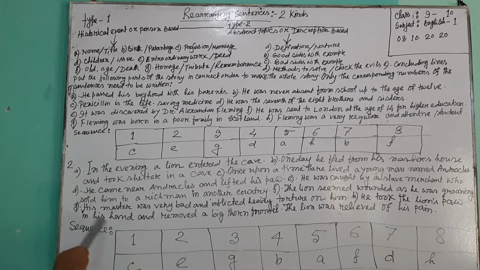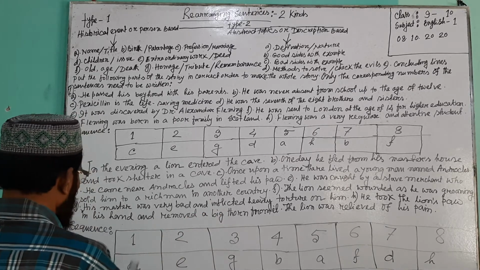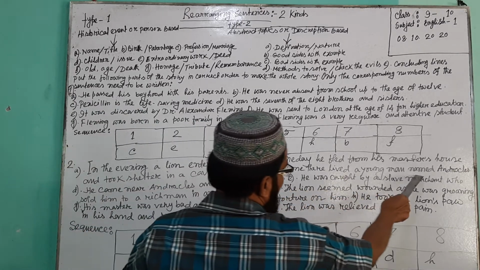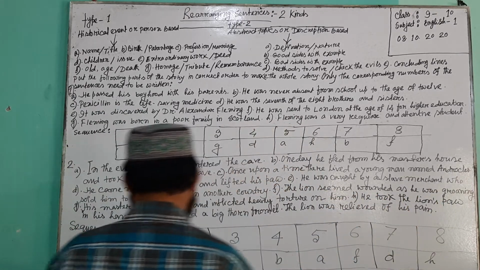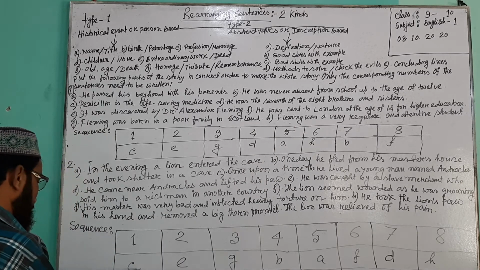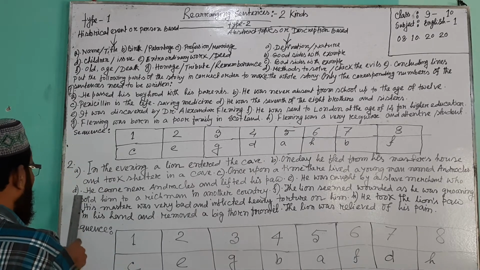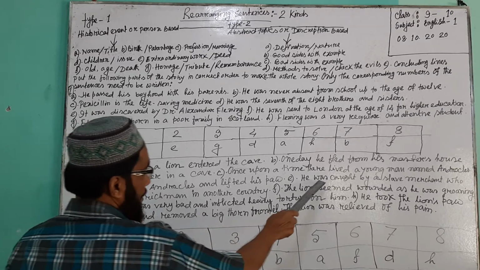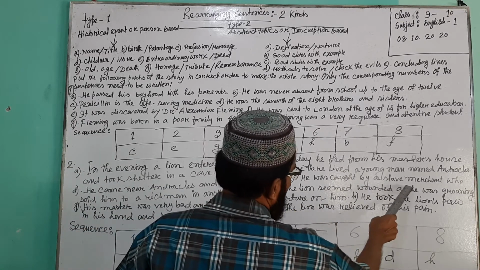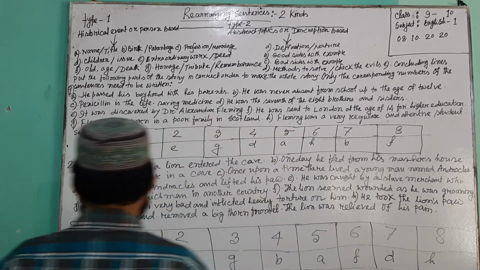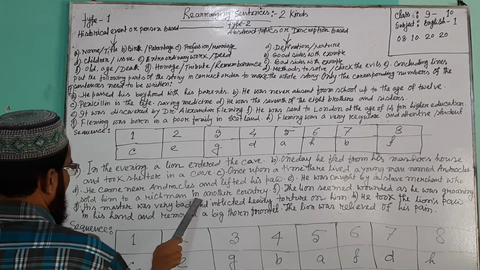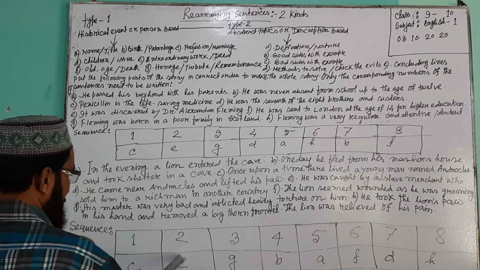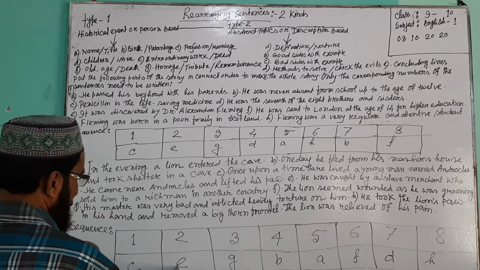The first one is number C. Once upon a time there lived a young man named Androcles. This is the first sentence of that sequence. C is the first. Number E. He was caught by a slave merchant who sold him to a rich man in another country. This is the number 2, or second sentence.